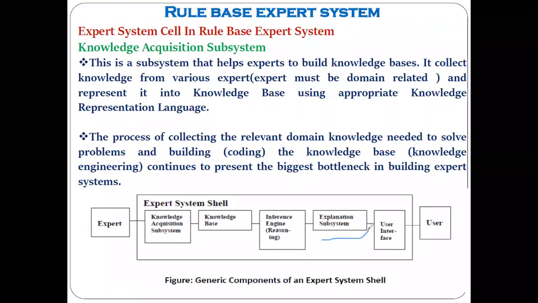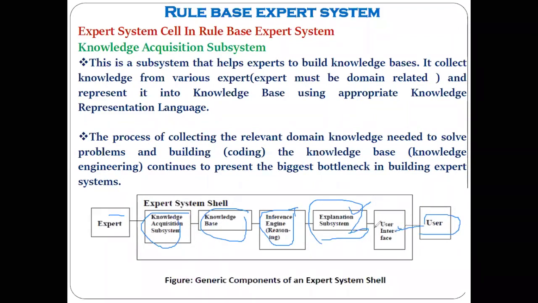Here you can see the explanation subsystem. Now this diagram is opposite to our main diagram, but you can see here that from the expert, knowledge acquisition happens, then from that the knowledge base gets created. When the knowledge base gets created, then the inference engine, and then the explanation subsystem. Now when the user asks some query through the user interface, that query goes through the explanation subsystem.